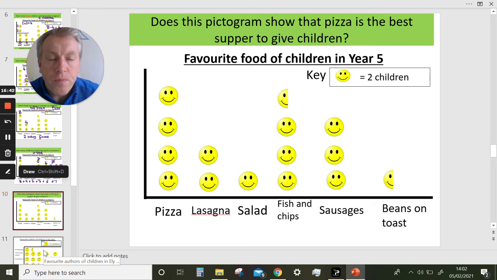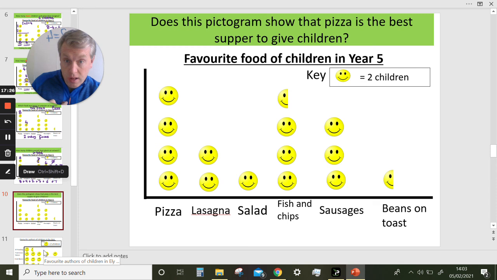Okay. Now, here's a question. Does this pictogram show that pizza is the best supper to give children? What do you think? Now, we must be careful with all of our graphs and pictograms. We can't answer that question from this information. Does the pictogram show that pizza is the best supper to give children? We don't know. This diagram does not tell us that information. And to some extent, that's an opinion as well, isn't it?